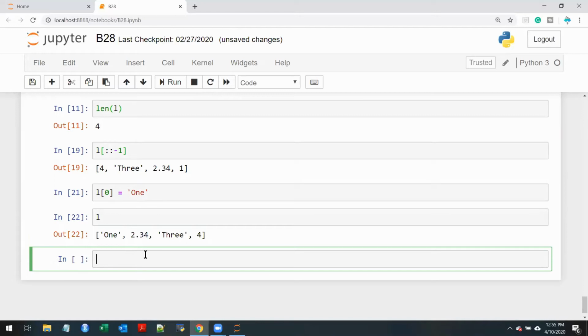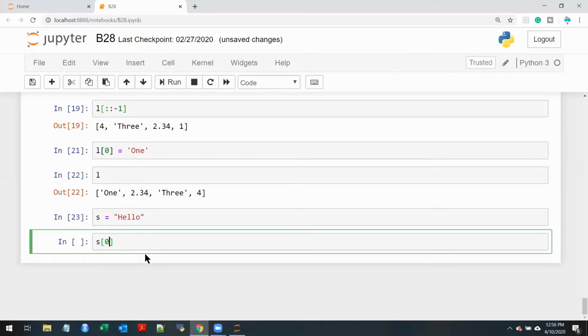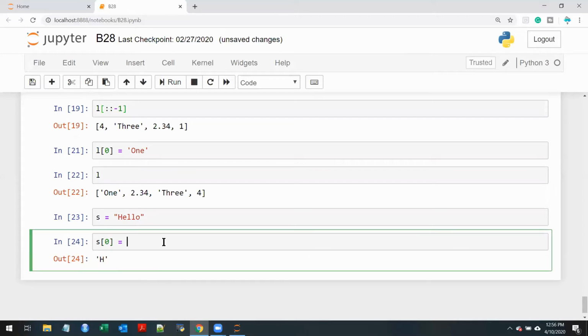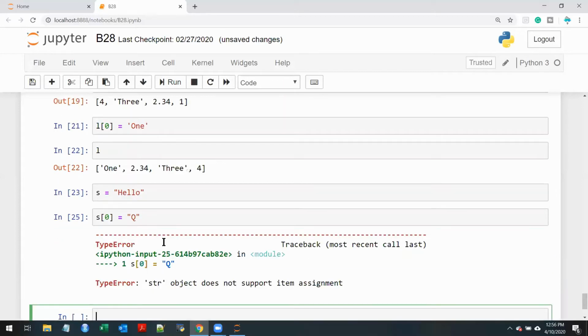So L of 0, previously it was number 1, and then I changed it to string 1, and it is possible, it is working, it's not giving me any error. Unlike in string, if you don't remember, I'll just do it. If you have hello, S of 0 is H. Let's say I want to change it to something else, let's say Q. Observe, it doesn't work because strings are immutable and lists are mutable.